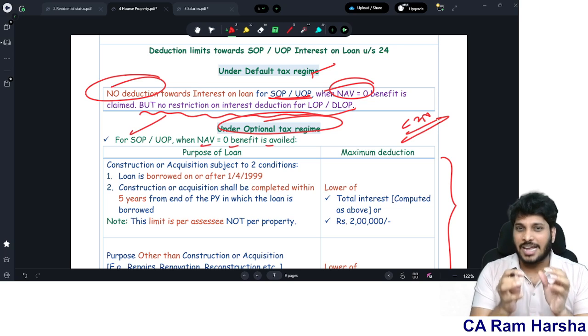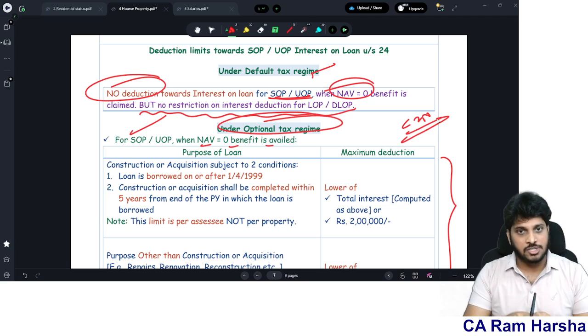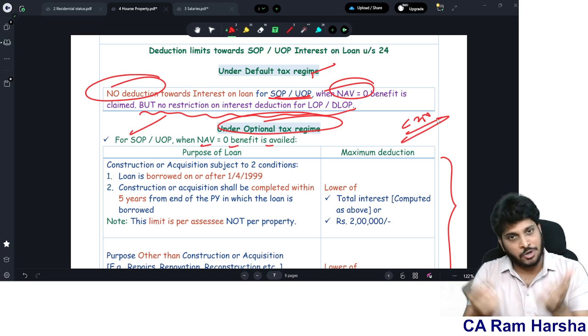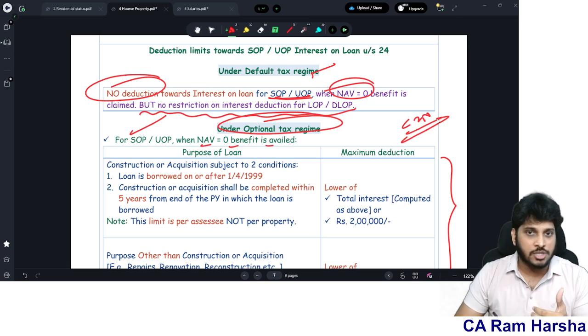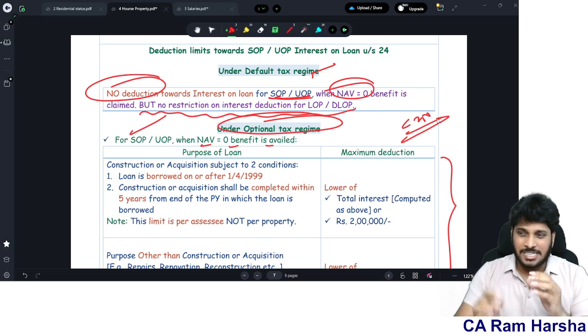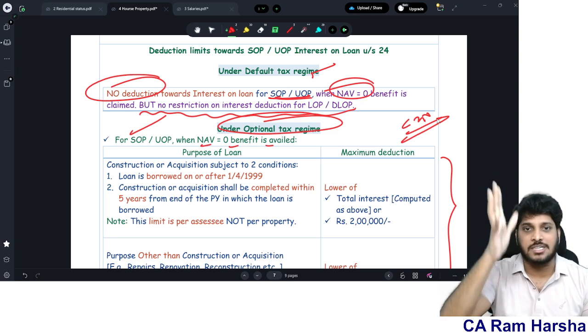Wait for another maximum 1 week to 10 days. On January 17th or 18th, this book will be published. The PDF will also be published. Those of you who want just the PDF and take a printout, you can do that also. The book will also be published on January 17th. From the 17th, you can order. From 23rd or 24th January, deliveries will begin. Effectively, by month end, you will receive the delivery.